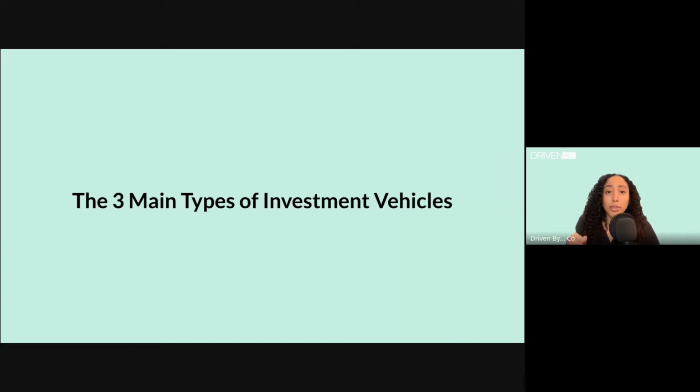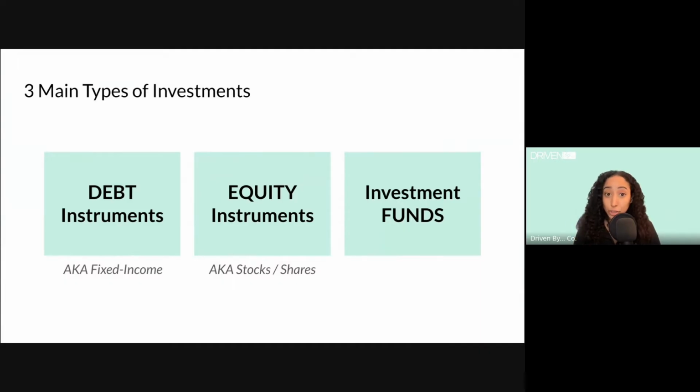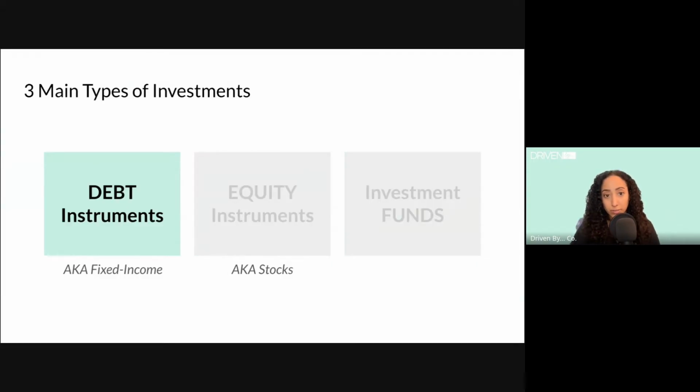So let's talk about the three main types of investment vehicles. There are debt instruments, also known as fixed income, equity instruments, also known as stocks or shares, and also investment funds. So we're going to talk about debt instruments first.